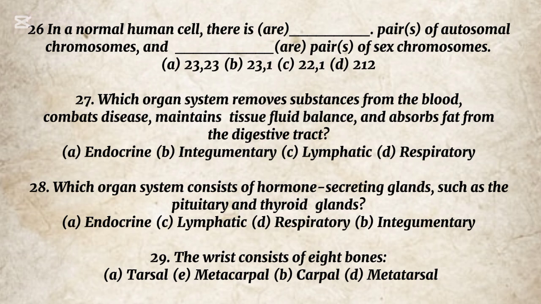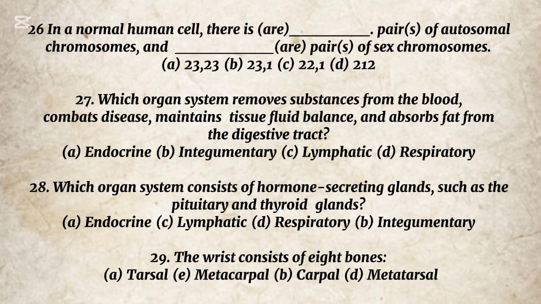26. In a normal human cell, there are _____ pairs of autosomal chromosomes and _____ pair of sex chromosomes. A. 23, 23. B. 23, 1. C. 22, 1. D. 21, 2. The correct option is C. 22, 1. 27. Which organ system removes substances from the blood, combats disease, maintains tissue fluid balance, and absorbs fat from the digestive tract? A. Endocrine. B. Integumentary. C. Lymphatic. D. Respiratory. The correct option is C.